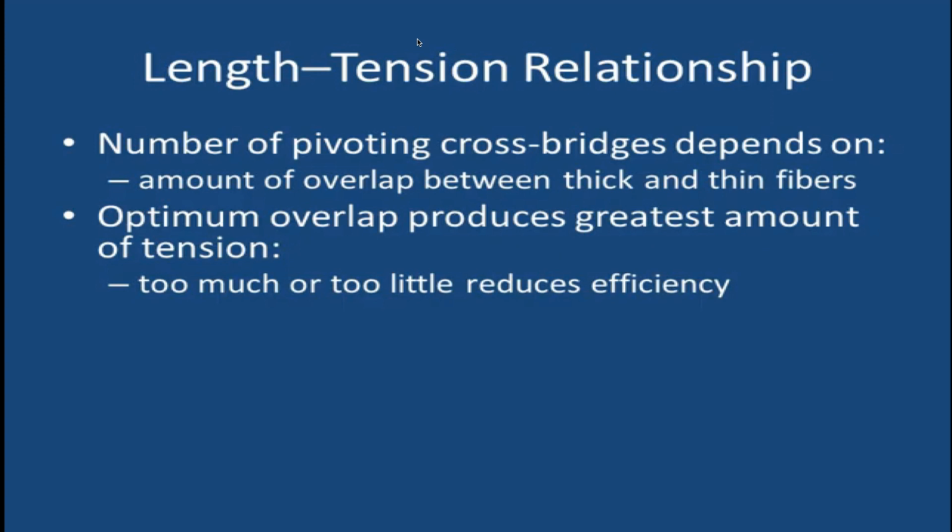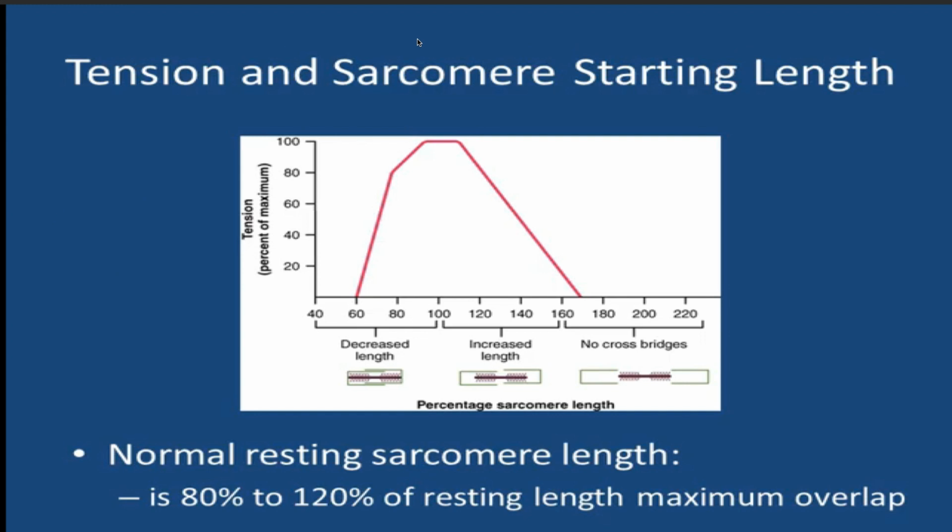So, in the length tension relationship, which we hinted at earlier in this unit, the number of pivoting cross bridges depends on the amount of overlap between thick and thin fibers. And there's an optimum amount of overlap to produce the greatest amount of tension, but too much or too little overlap reduces the efficiency. Normal resting sarcomere length is about 80 to 100% of resting length of maximum overlap.